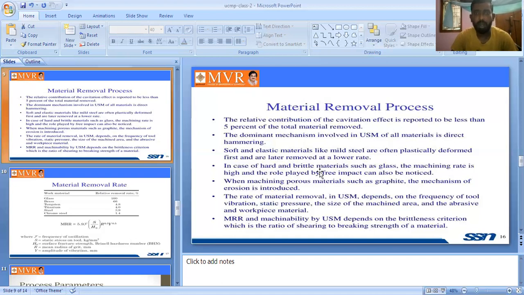So in case of hard and brittle materials such as glass, the machining rate is high and the role played by the free impact can also be noticed. So in case of hardened, brittle materials such as glass, we are using a high machining rate, and the role played by the free impact can also be noticed.